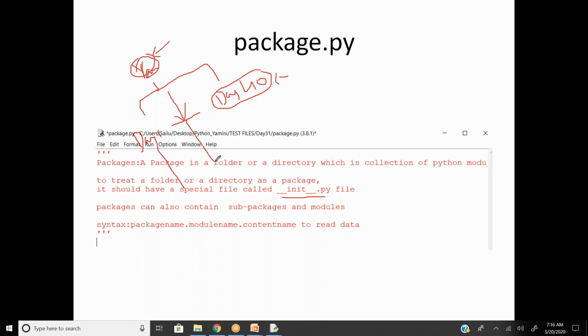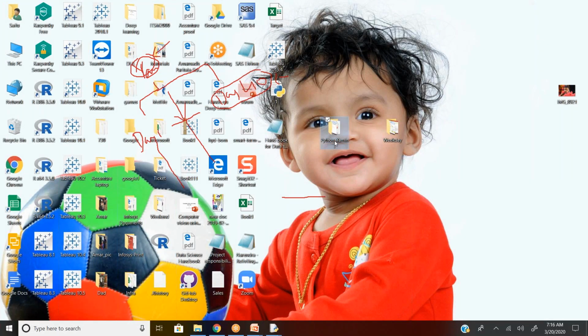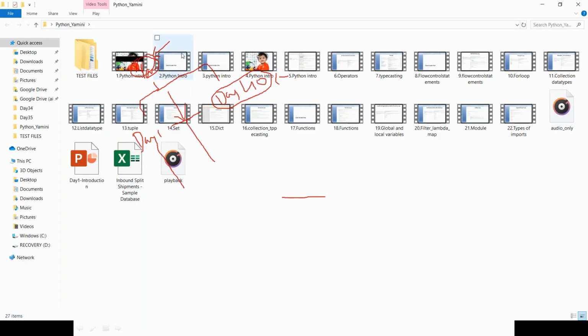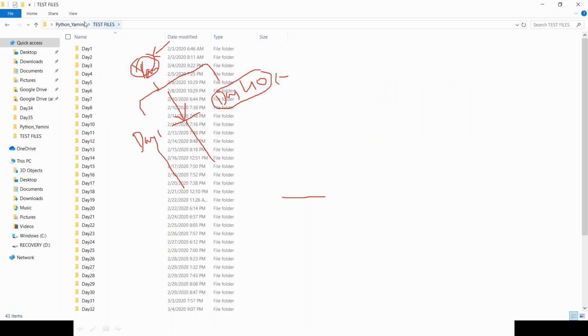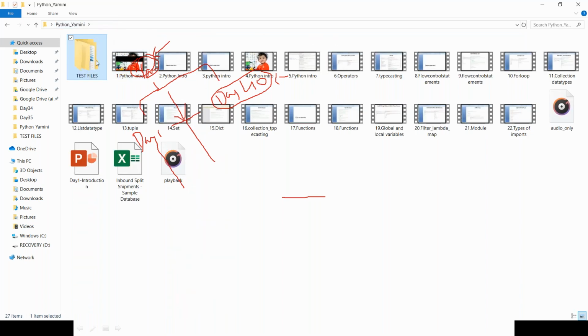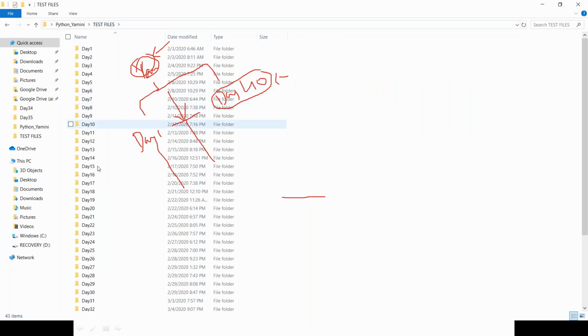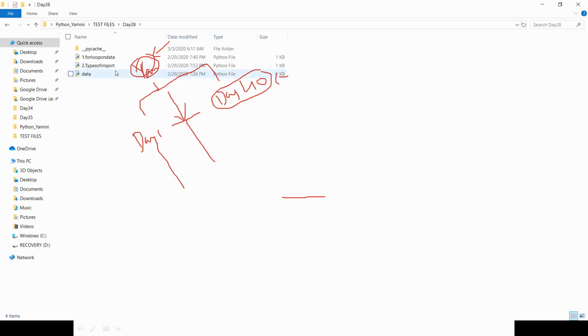So if I go back here, this is my Yamini folder, and I have some files here. You can see .py. Assume that these are not video recordings. These are .py files, so these are nothing but modules, and this test file is a submodule. Within the submodules, again I can have other submodules from day 1 to day 40, and when I open anything you can find files. These are nothing but modules.